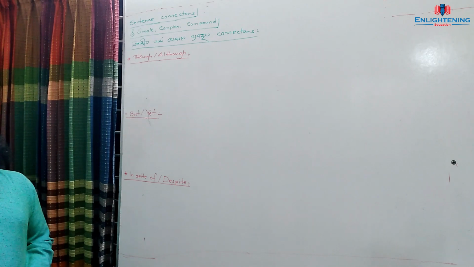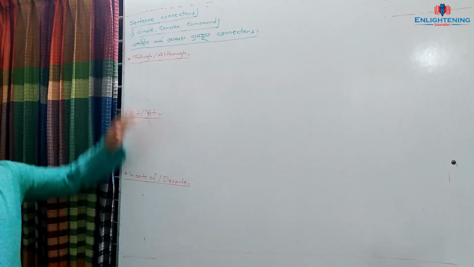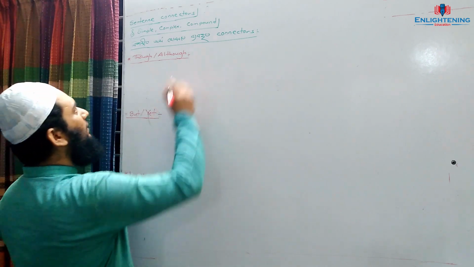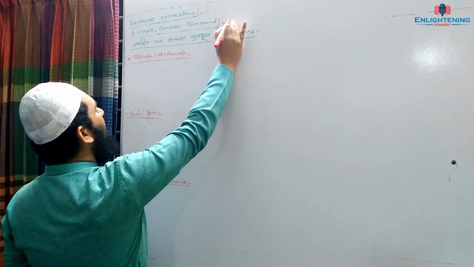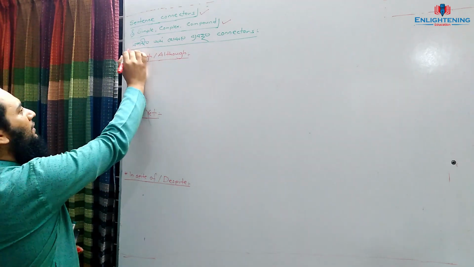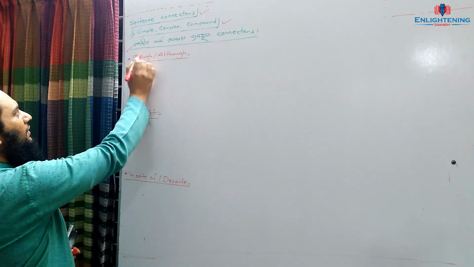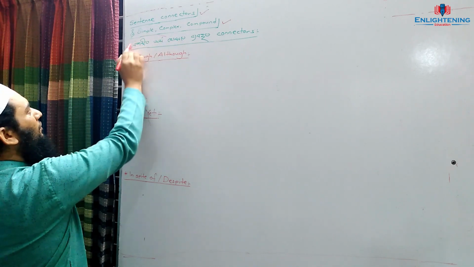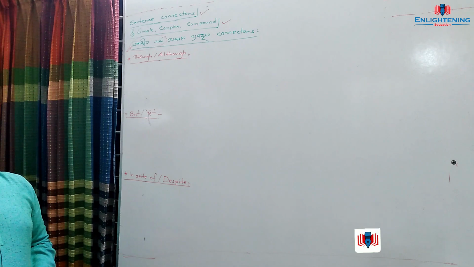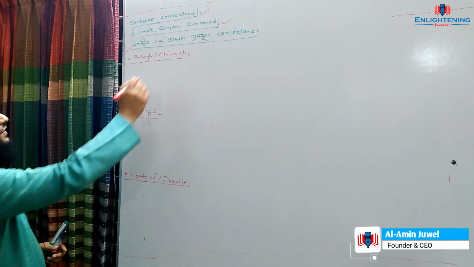Okay, today we will discuss connectors as well as simple, complex, compound. There are two chapters. One is sentence connector, another is simple, complex, compound. And today we will learn the connectors of contrast meaning. It has been written biporit ortho. So what do we mean by biporit ortho? Contrast meaning.